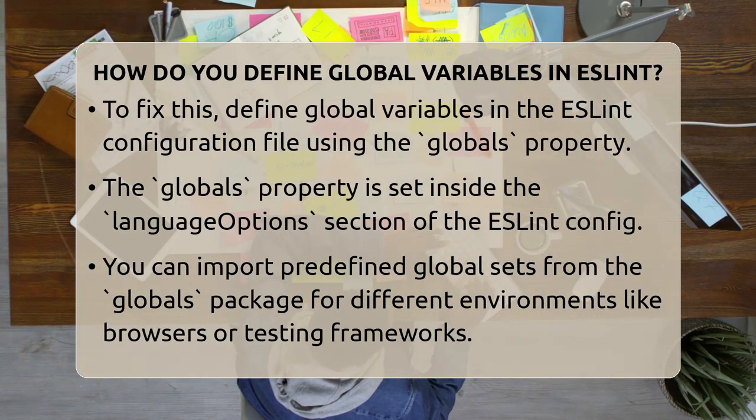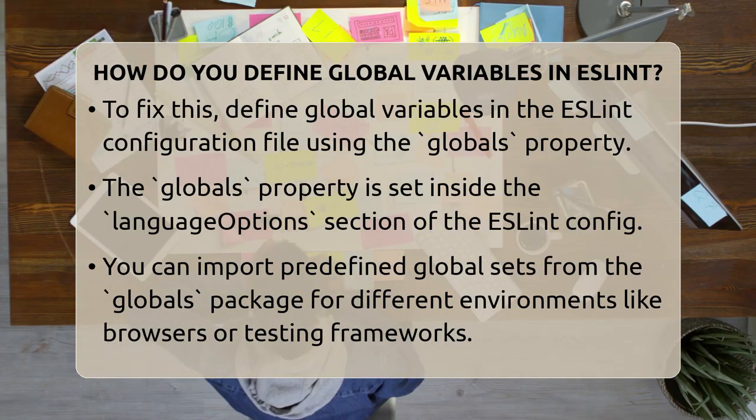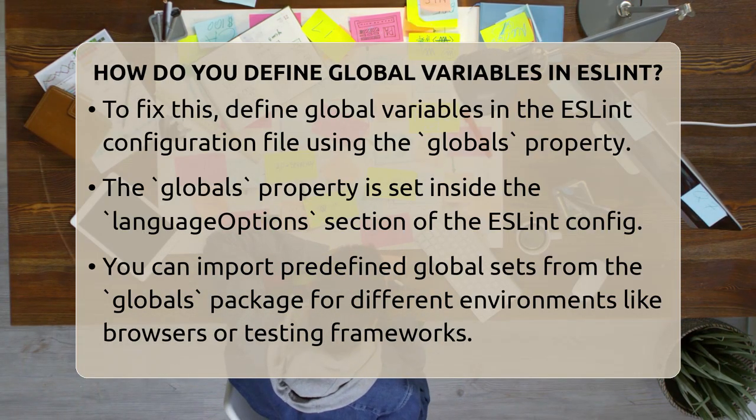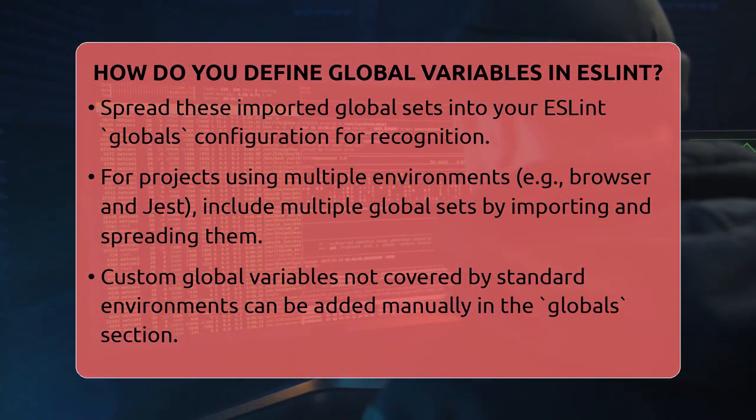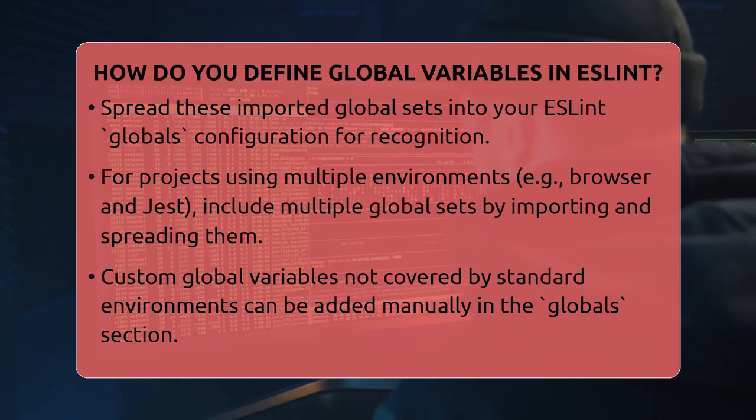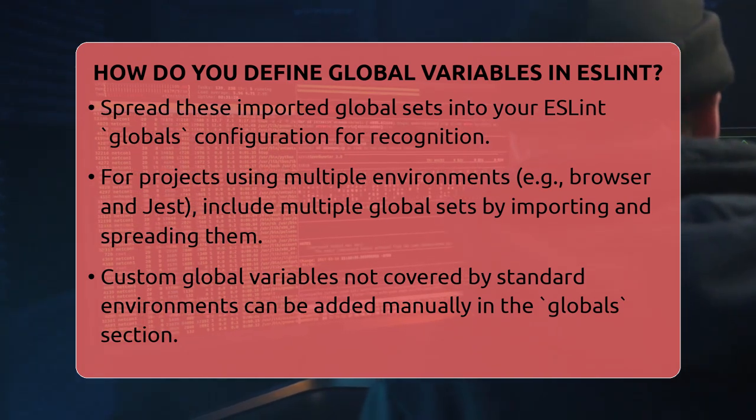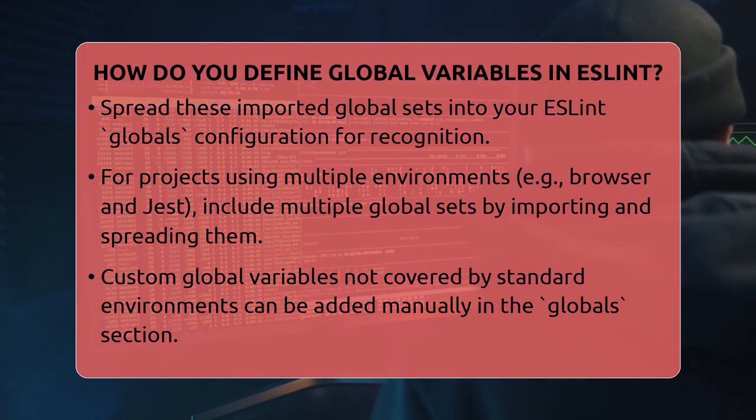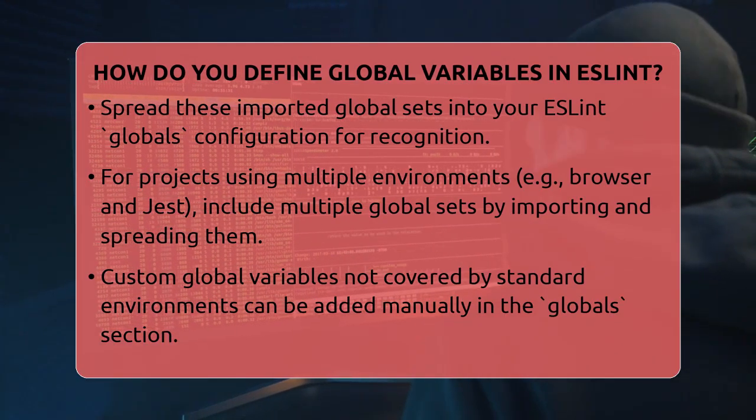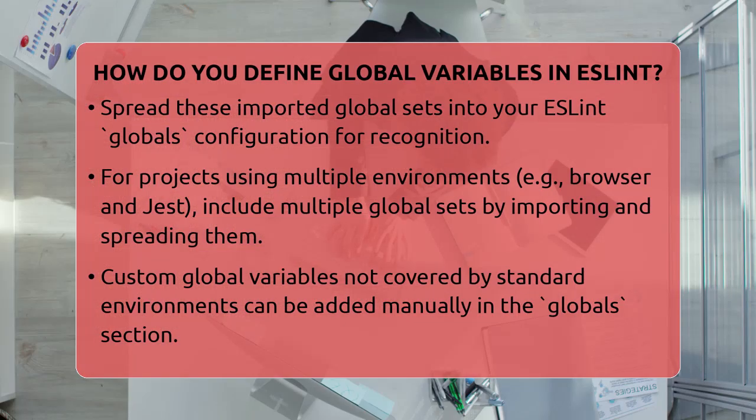ESLint provides a package called globals that has predefined sets of globals for different environments. You can import these sets and spread them into your globals configuration. Here's a simple example. You import globals from the globals package and then spread the browser globals into your configuration. This way, ESLint recognizes all the standard browser globals and won't flag them as undefined.